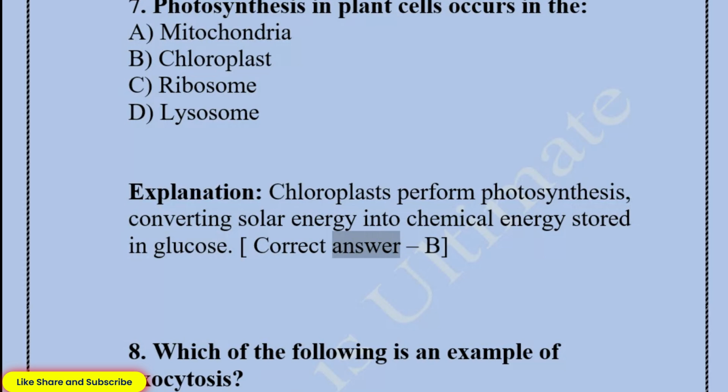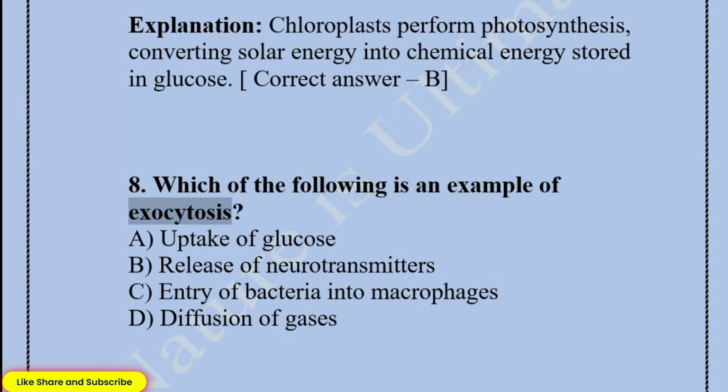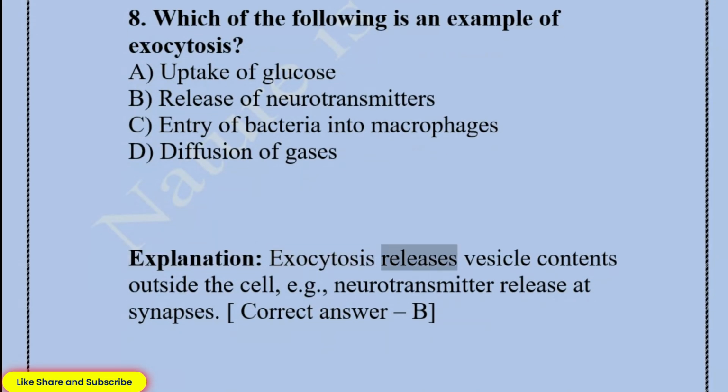Correct answer: B. 8. Which of the following is an example of exocytosis? A. Uptake of glucose. B. Release of neurotransmitters. C. Entry of bacteria into macrophages. D. Diffusion of gases. Explanation: exocytosis releases vesicle contents outside the cell, for example neurotransmitter release at synapses.